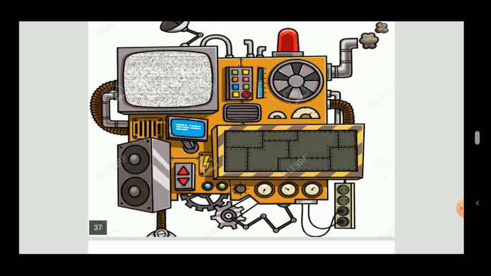Men make machines for their use. In a car, we use a machine.